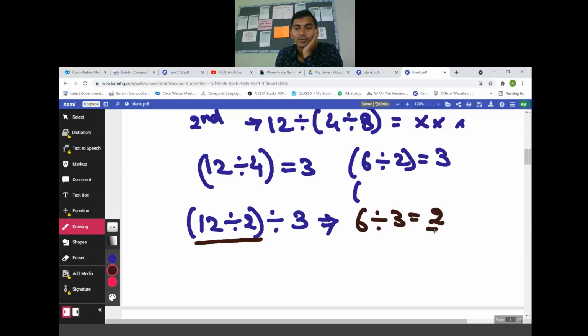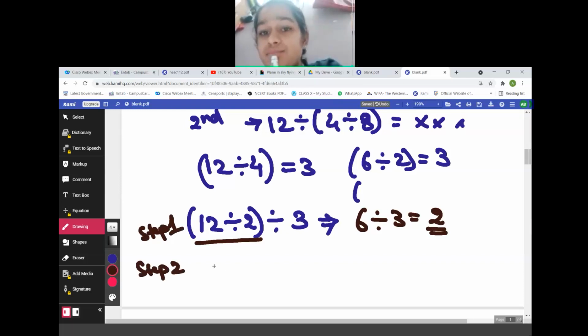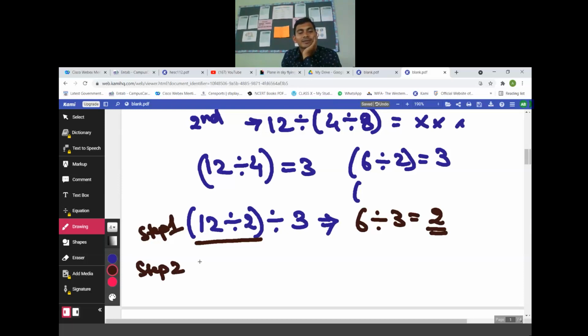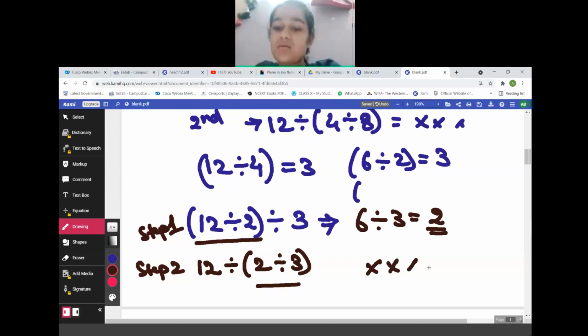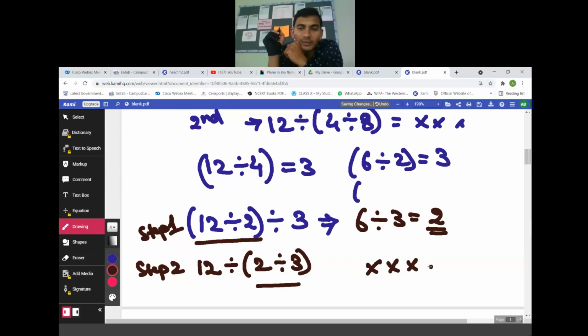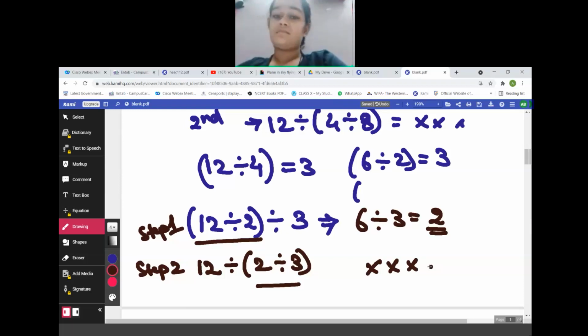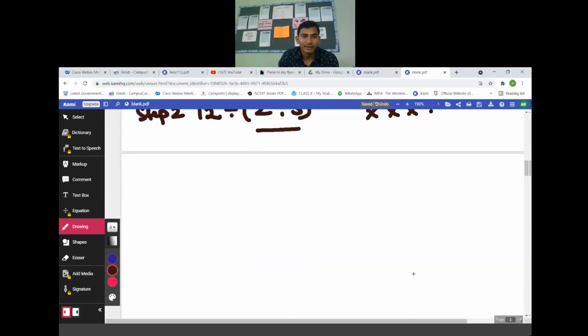2. Sir, it is 2. Okay, now you understood the first step. Now, what you need to do in second step, you don't need to change the number, only need to check the bracket. Which will be the first number? 12 divided by bracket. Is 2 divided by 3 possible? No, sir, it is not possible. So division is not possible under this property. It's not applicable. Any doubt? Not associative.